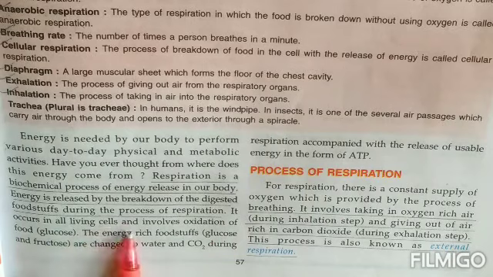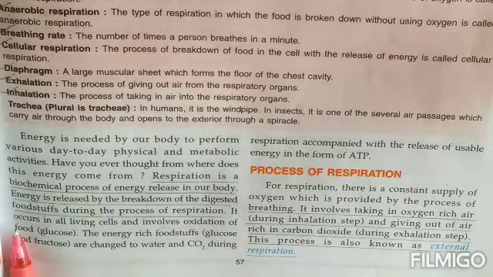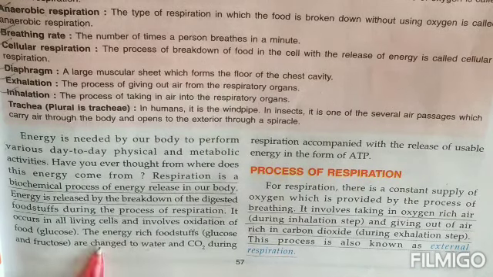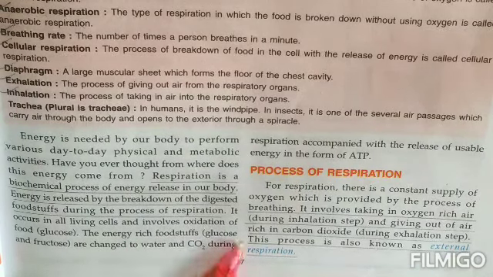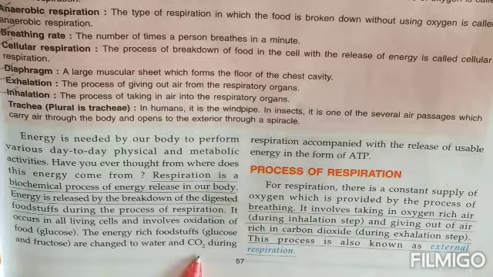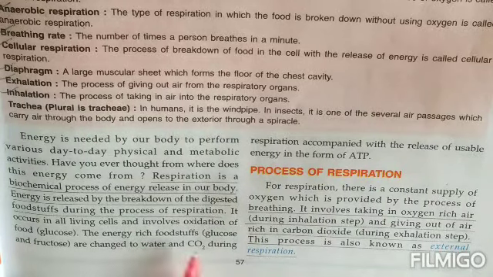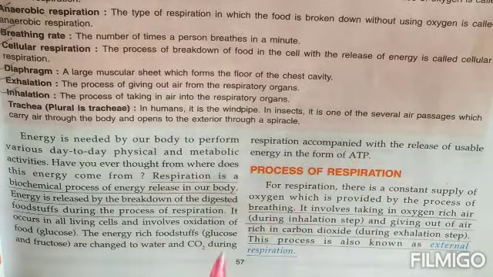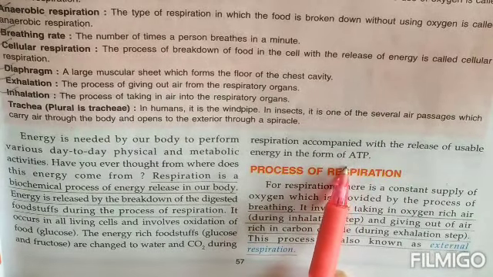It occurs in all the living cells and involves the oxidation of the food. That means every cell of the body will perform respiration, children. And for respiration, we require a lot of oxygen. The energy-rich food, that means the glucose or the fructose, is changed into water and carbon dioxide. And along with water and carbon dioxide, what do we get? We get a lot of energy in the form of ATP molecules.